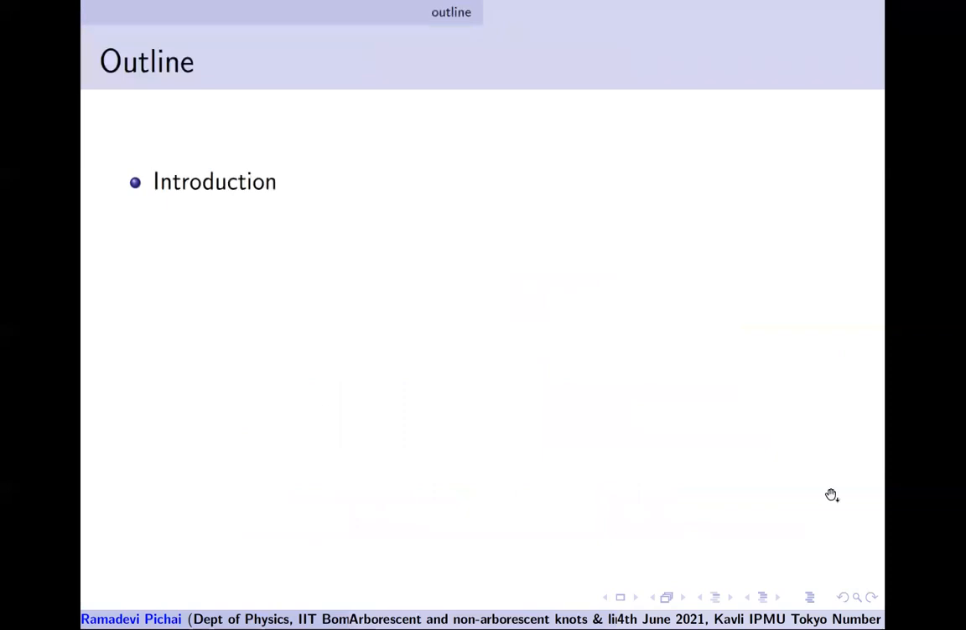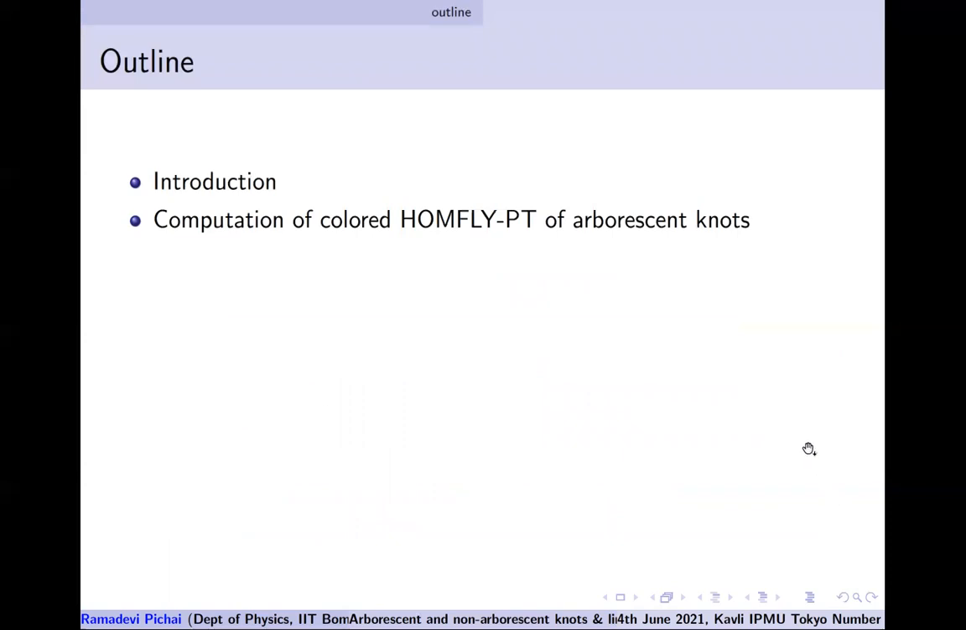I'll give a brief introduction, then I'll also try to explain the computation for arborescent knots, and that's the distinguishing fact which I did not know about seven or eight years ago, that there is a subtle difference between arborescent and non-arborescent knots, which I'll highlight pictorially. Then we will do the computation methods of getting colored HOMFLY-PT polynomials for arborescent knots.